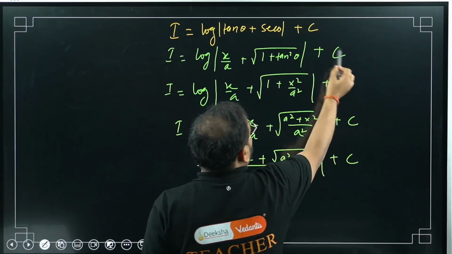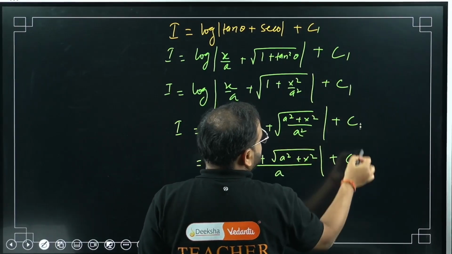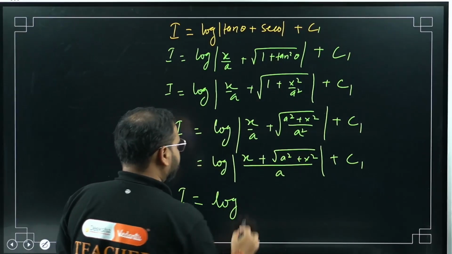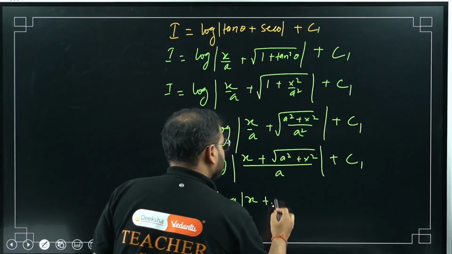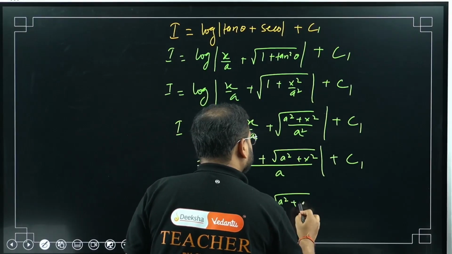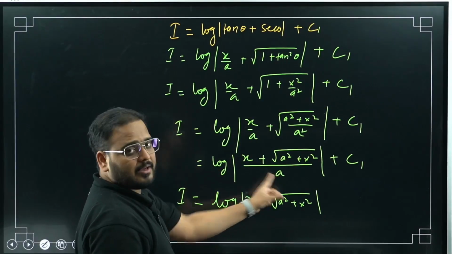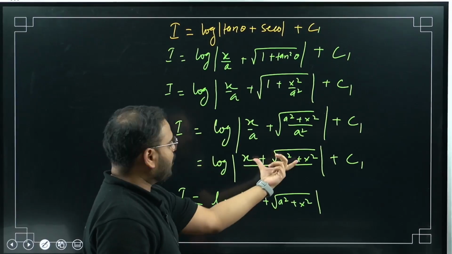If I take all of these constants as c1, please check. I'm going to get log of x plus root of a square plus x square, close this over here, minus log of a. The denominator is a, so log a.